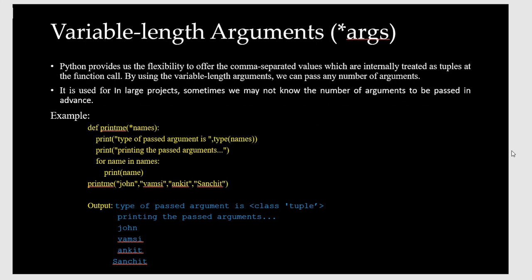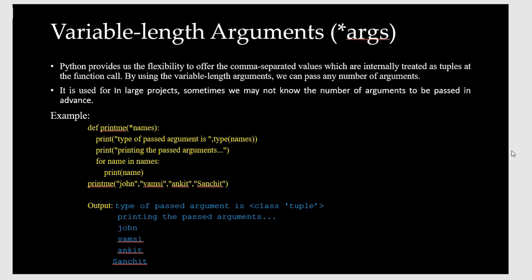The next type is variable length argument. Python gives us the flexibility to offer comma separated values which are internally treated as tuples in the function call. It means that by using variable length arguments we can pass any number of arguments, by using the asterisk. Here is an example you have to clearly understand. I define print me, and I pass the parameter asterisk names.